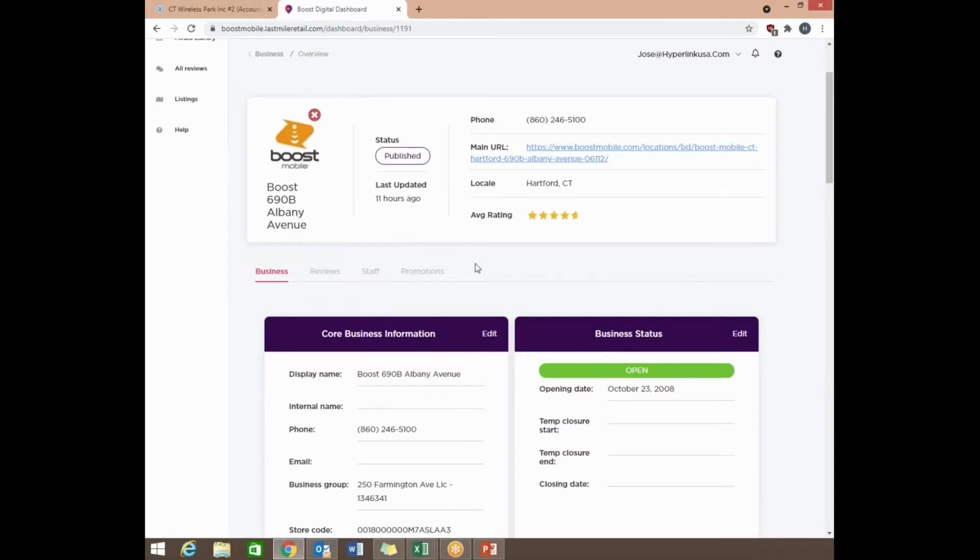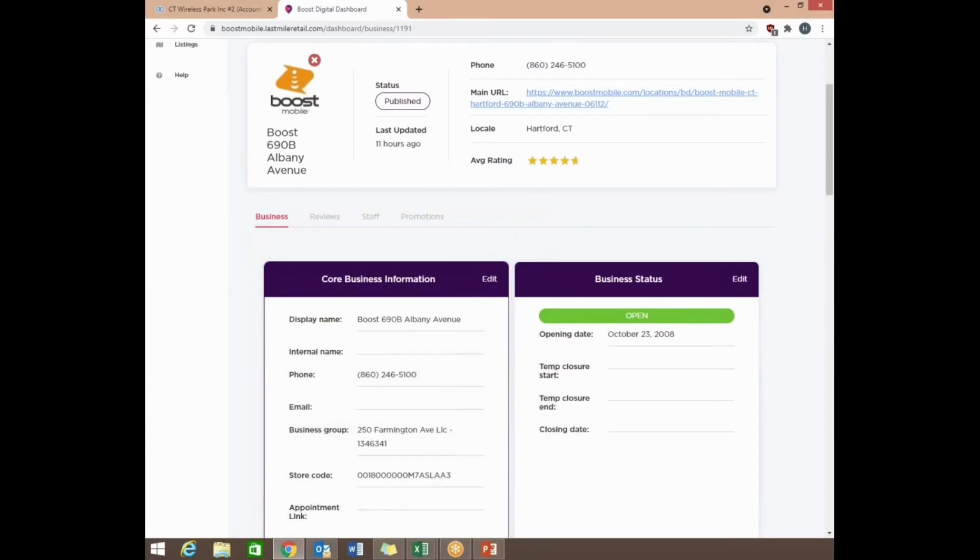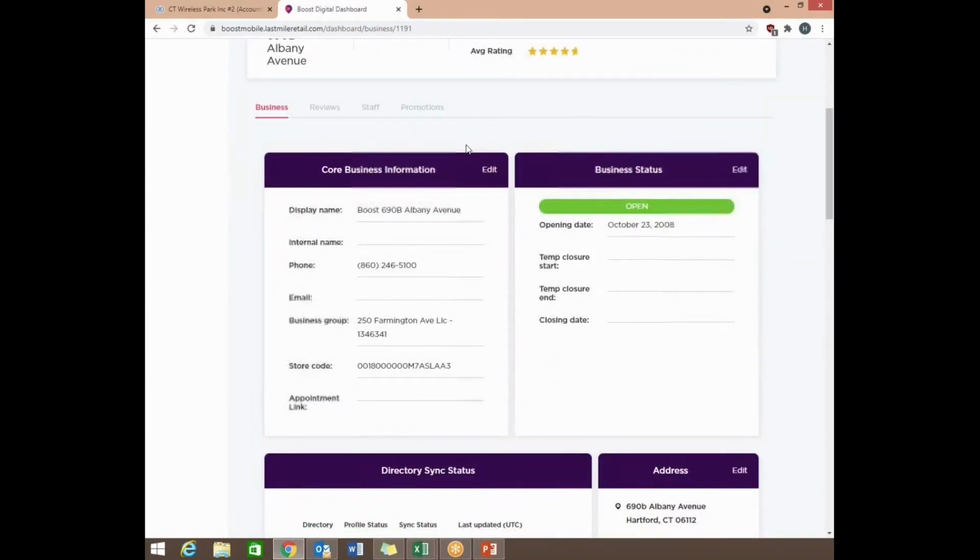If you scroll down, some of the main items you're going to see are core business information. This is simple business information like your store name, your phone number, and the address for the store. On the right-hand side, you're going to see business status. Very simple. It tells you the opening date, when your store opened, and whether the status is open or closed.